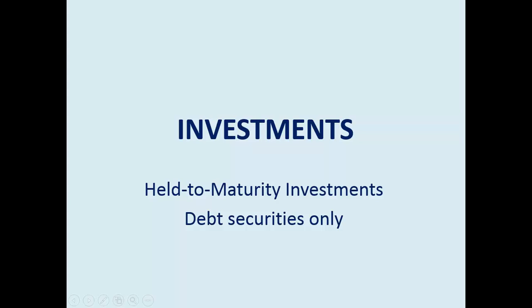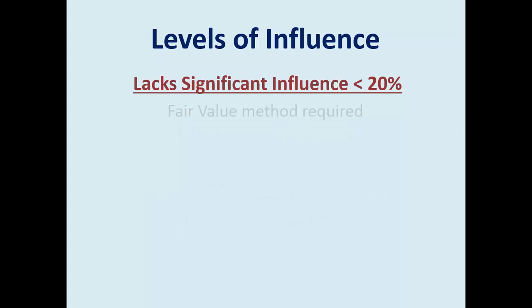We're going to look at one specific classification of investments in other corporations, and that's when we classify it as held to maturity, and this is only bonds. Now, bonds can be trading, bonds can be available for sale, or bonds can be held to maturity. You can classify it 3 different ways, but if your intent is to hold it until it matures, you have to classify it that way.